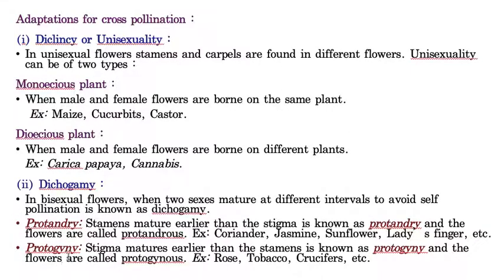If you want, I'll read it also. Protoandry means stamens mature earlier than stigma. This is called protoandry, and examples I clearly mentioned: jasmine, sunflower, lady's finger, etc. Whereas protogyny means stigma attains maturity earlier than stamens. Then this is called what? Protogyny. And examples also I clearly mentioned: rose, tobacco, etc.